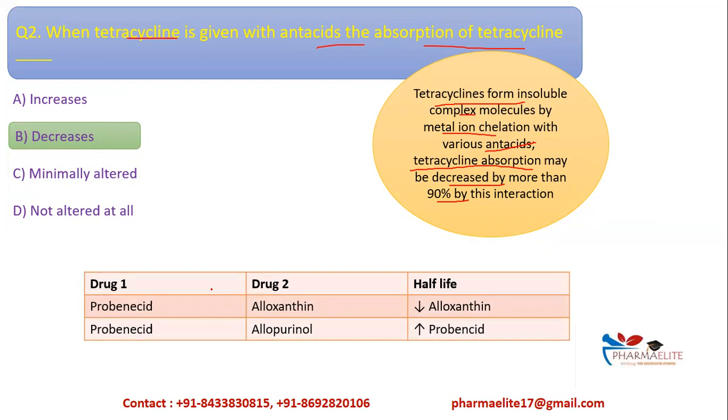Another interaction we can study is between the drug probenecid and aloxanthin. When probenecid and aloxanthin are given together, the half-life of aloxanthin decreases. Similarly, when probenecid and allopurinol are given, it increases the half-life of probenecid.